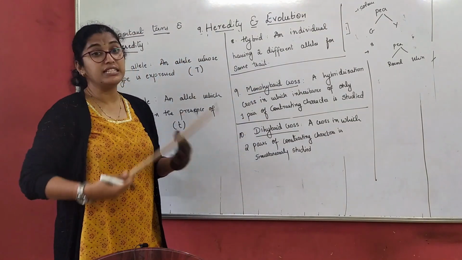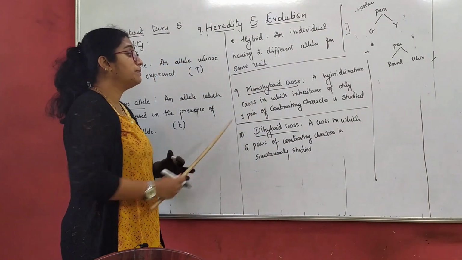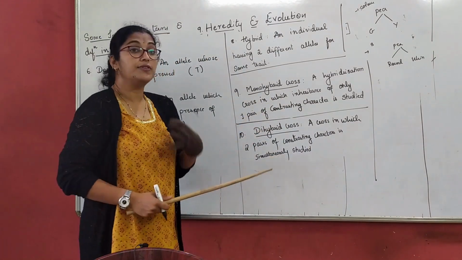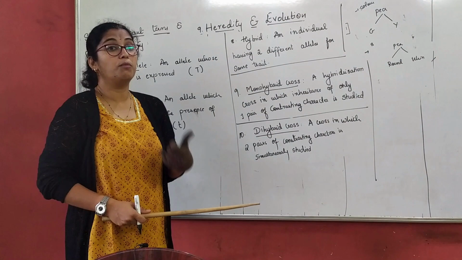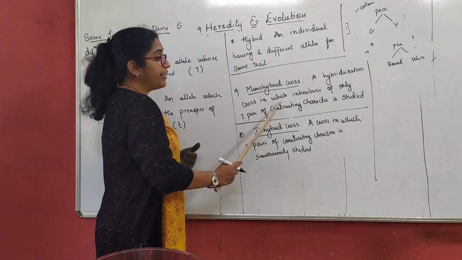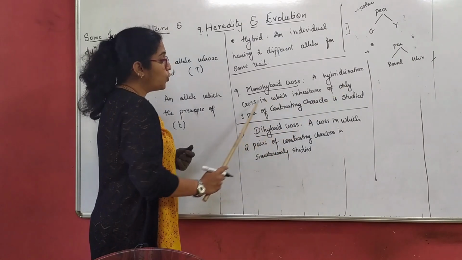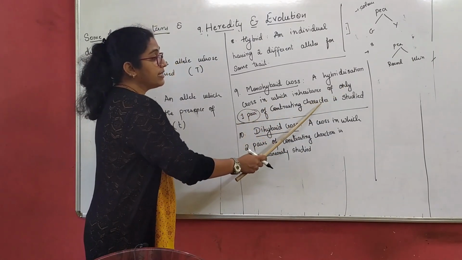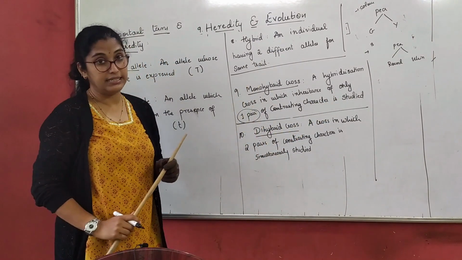Okay, that's what we study. Next is the monohybrid cross. We will understand what a cross is later. Let us first understand what we mean by monohybrid. A monohybrid cross is a hybridization cross in which the inheritance of only one pair of contrasting characters is studied.